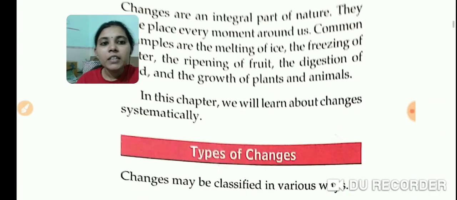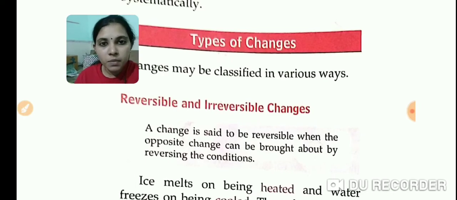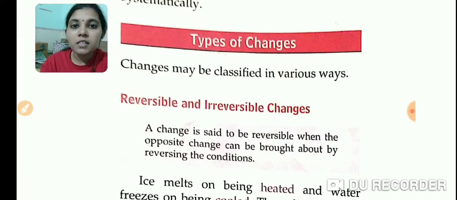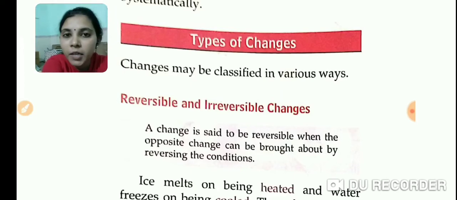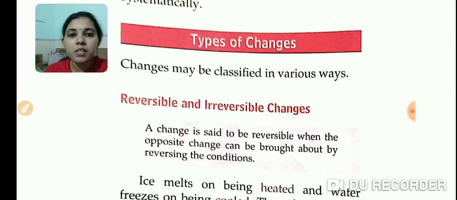Okay, so here we will study the first type of change, that is reversible change and irreversible change. What do you mean by reversible change? The change which can be reversed is known as reversible change. Like ice is melting to water. How will ice melt? By heating. Same water, if you are cooling, what will happen? It will return back to the first condition. That means water will reverse to ice. That is a reversible change.